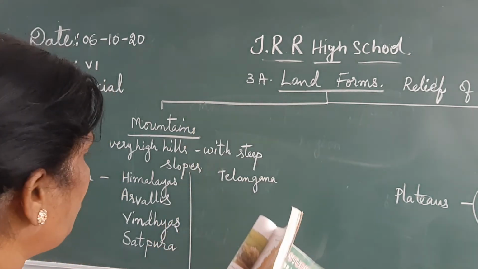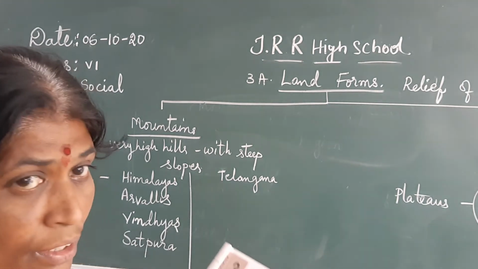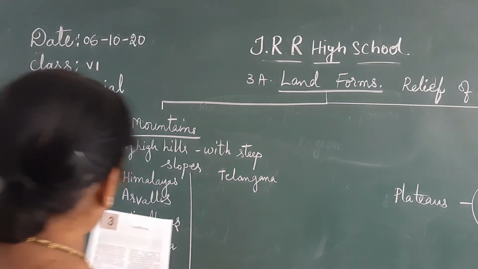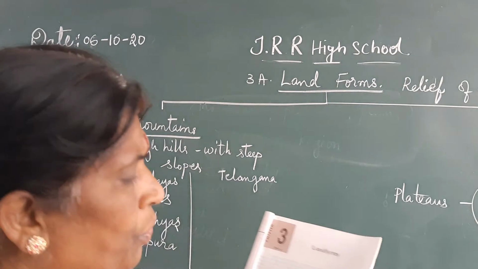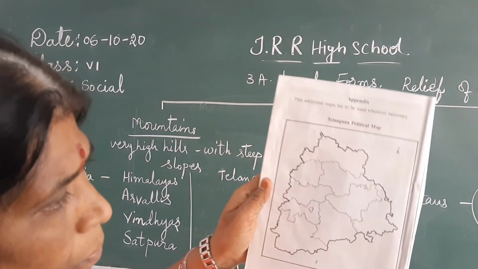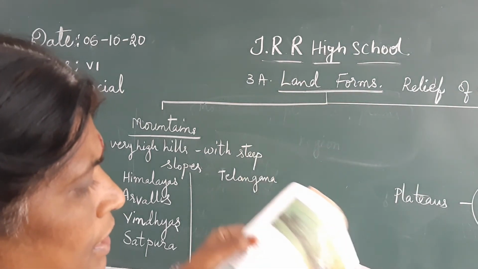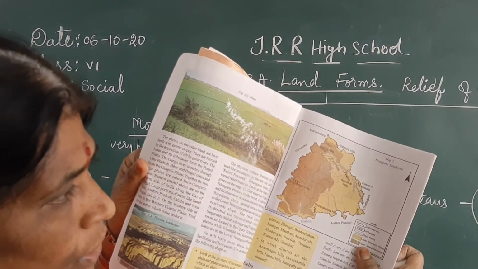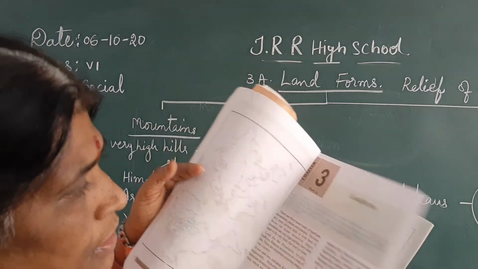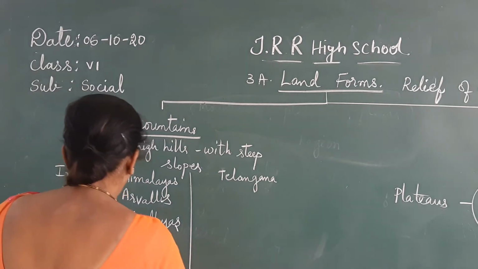But now you see in which district which hills are present, we are going to know it. You have to take one Telangana political map and locate them. Already they have been located. Seeing this also, you can locate these hills on the Telangana map.